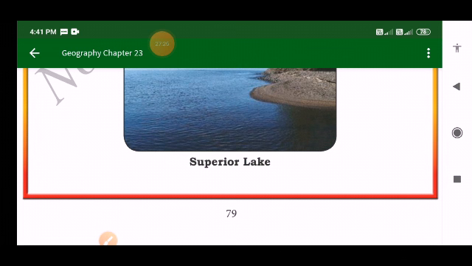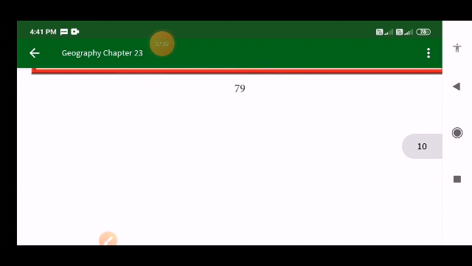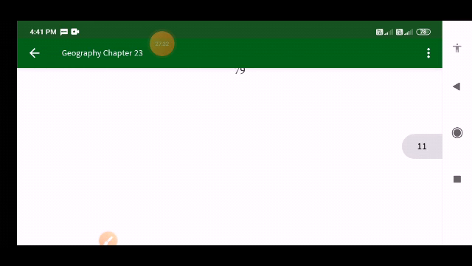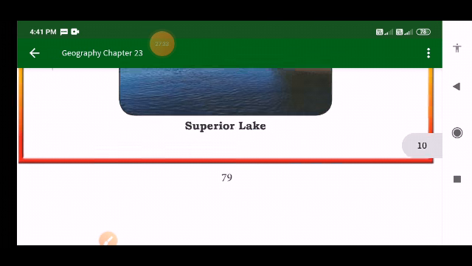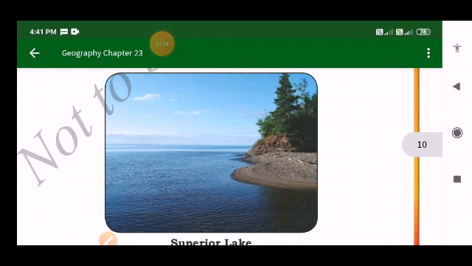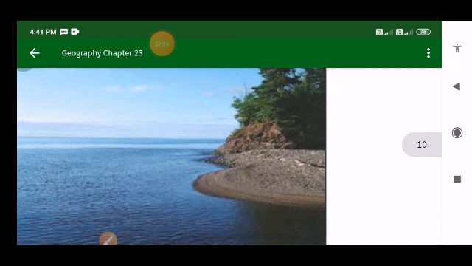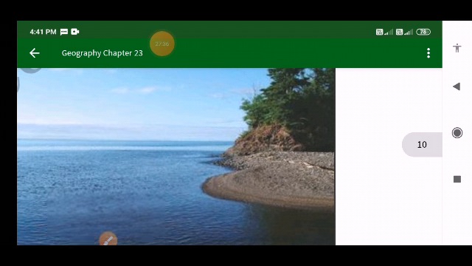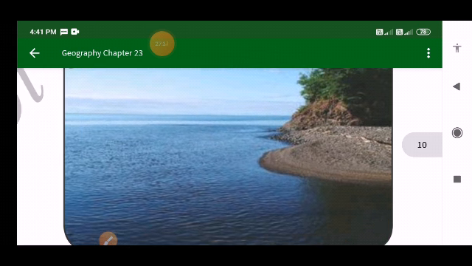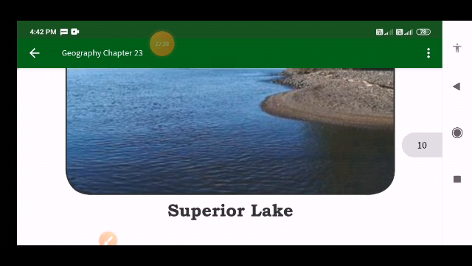Together they are called HOMES. Why are they called HOMES? H stands for Huron, O stands for Ontario, M stands for Michigan, E stands for Erie and S stands for Superior. Lake Huron, Lake Ontario, Lake Michigan, Lake Erie and Lake Superior are the important lakes. Together they are called HOMES, we can say, right?